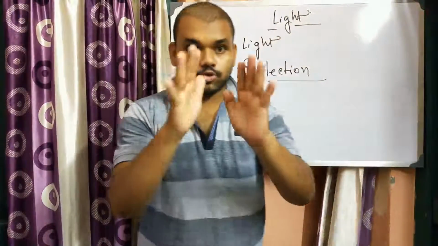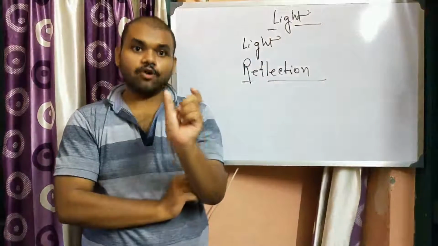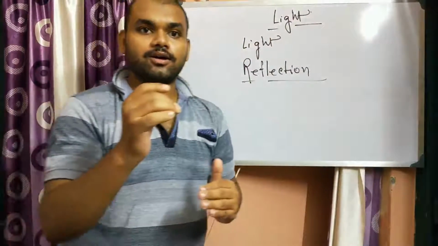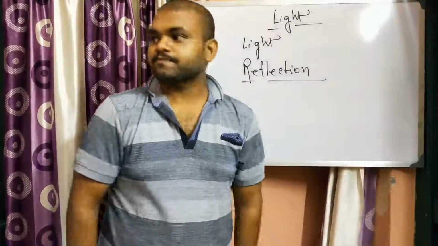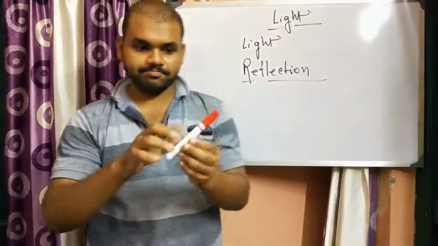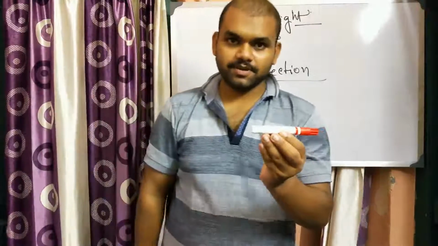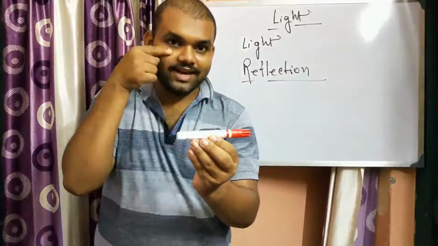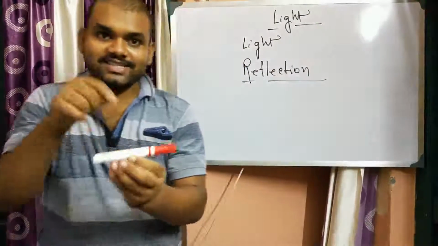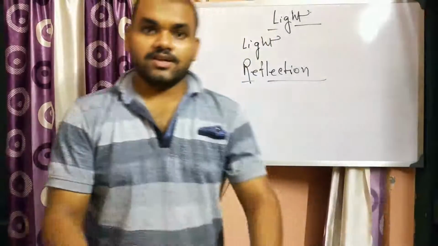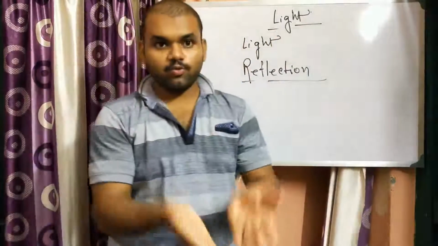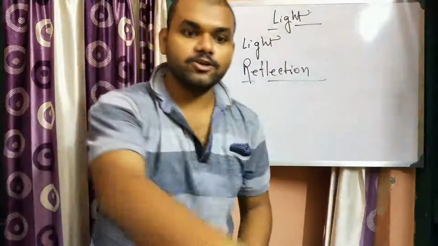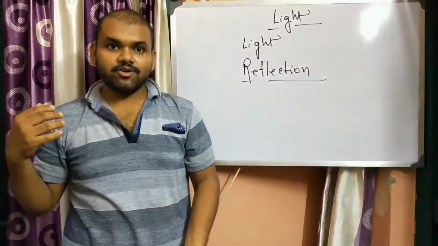Reflection of light is a particular property of light through which we will see something. How? Suppose this is a pen. Now why do we see this pen? Because light falls on this surface of the pen and then reflects into our eyes. So that's why we can see this pen. If something doesn't have its own light, then we need to focus light on it. That is, light must fall on it, and if it reflects from there, then we can see.